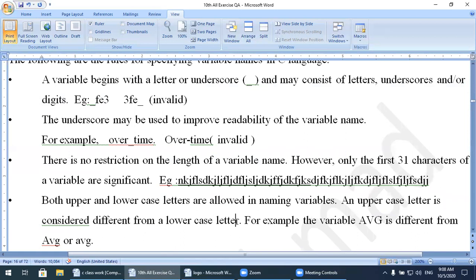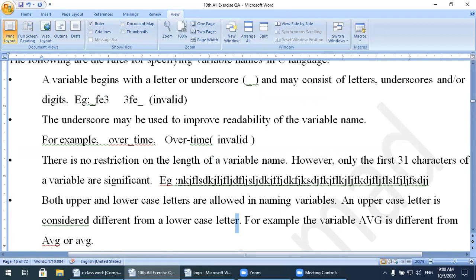This is a very, very important rule. If you declared a variable with an uppercase letter name, and you use a lowercase letter for that variable in your program, the compiler will produce an error, undefined symbol or unknown variable.